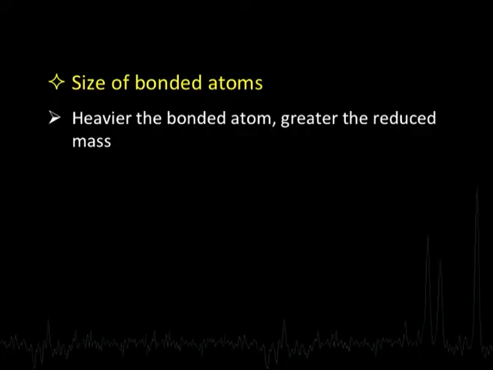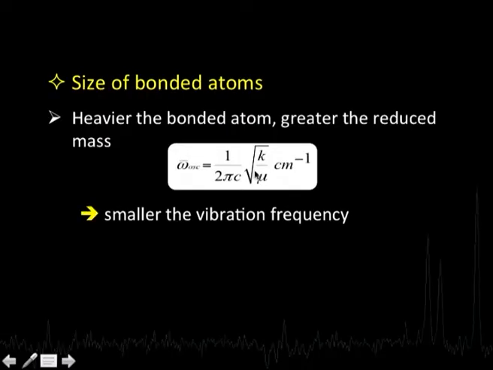Okay. Let us move further: the size of bonded atoms. Now, look at this. Suppose I am talking about the bond between two atoms. If I keep one atom constant and change the size of the second atom, essentially the mass is increasing, and the reduced mass also will change in the same direction. Since the reduced mass is going to increase by increasing the size of one of the atoms, if we assume that K is constant, we find that the vibration frequency will become lesser and lesser. Let us take an example here.